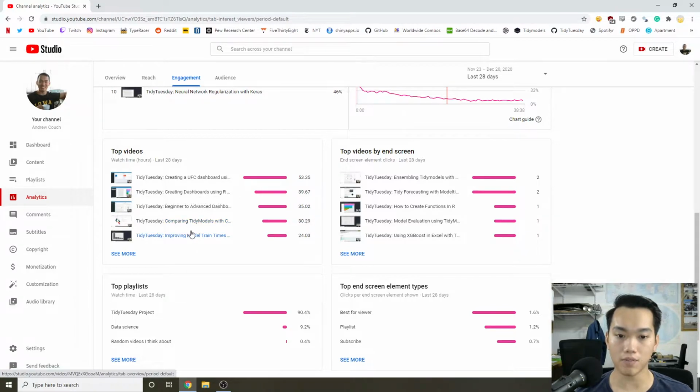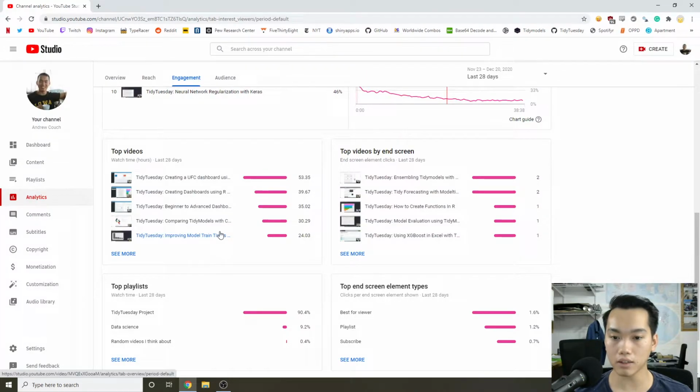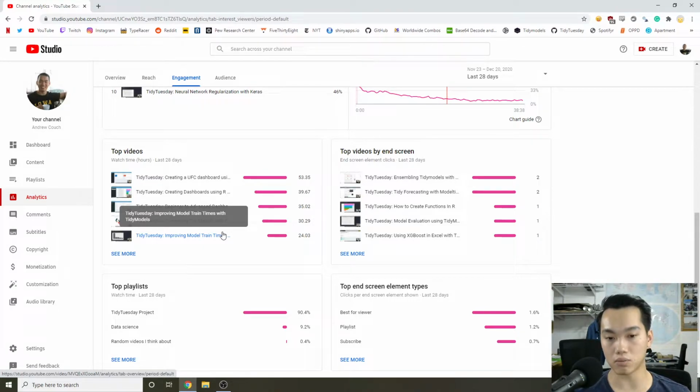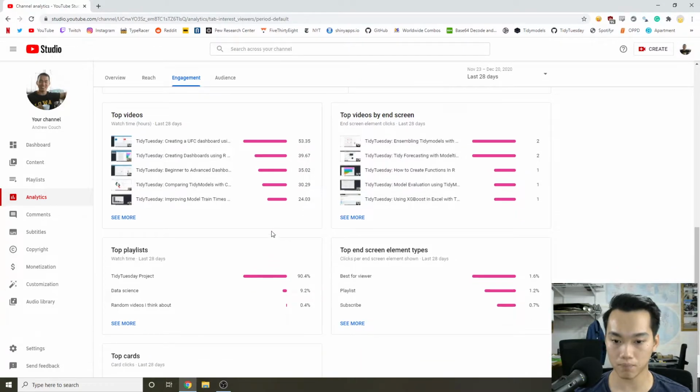And then we have improved model train times. I think that's a little interesting because this video is maybe a little clickbaity for some people, where the methods to improve it are more about reducing the number of parameters to test. But I still think it's a pretty good video, to be honest.